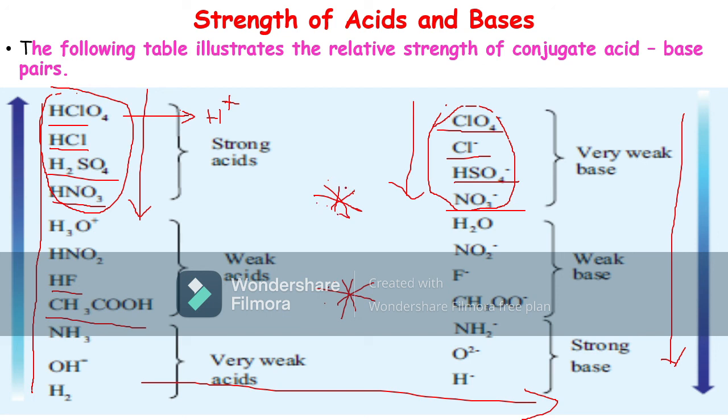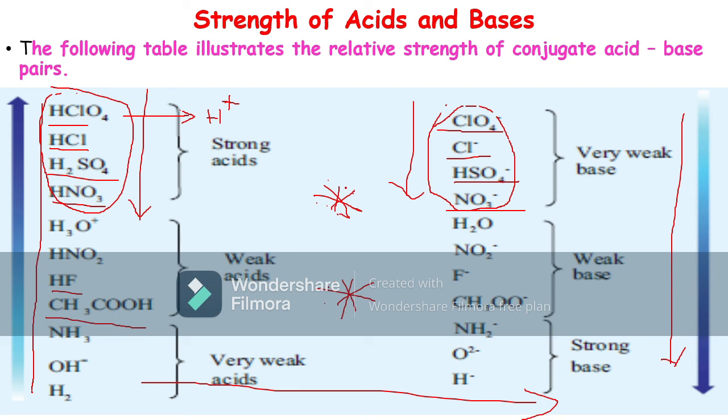I hope you understand how we can determine the strength of acids and bases, and how we identify conjugate acid-base pairs. Then we can determine which are strong acids and which are weak acids. A strong acid is one that is completely ionized or dissociated in water. A weak acid is one that is partially ionized in water.